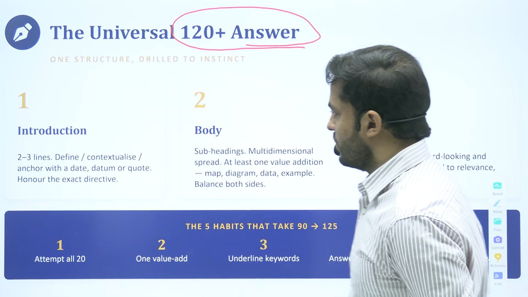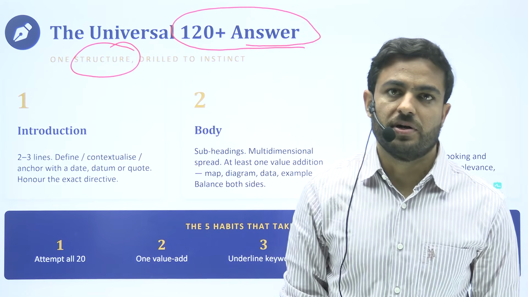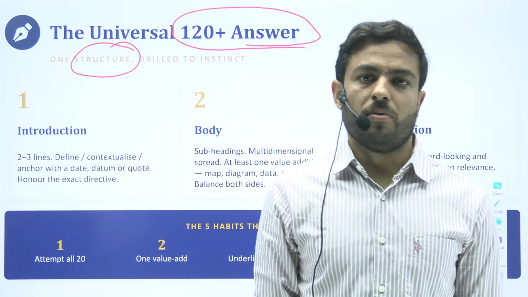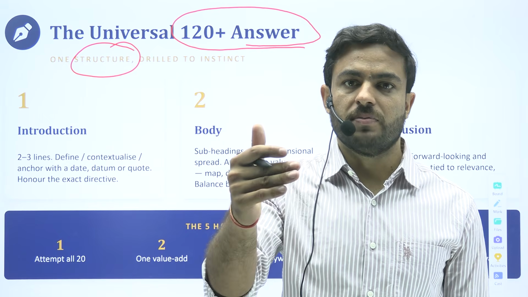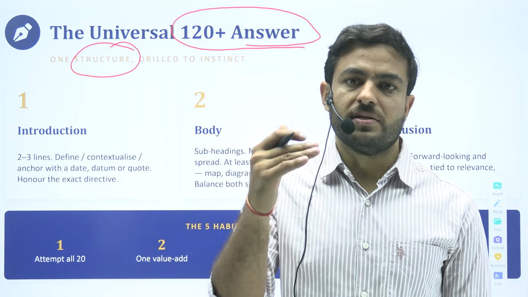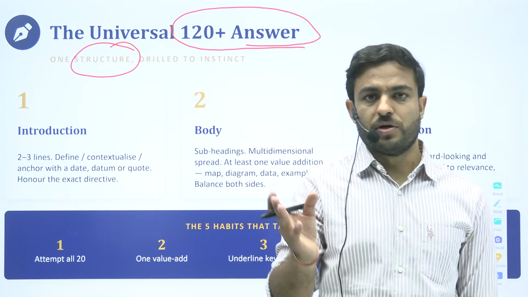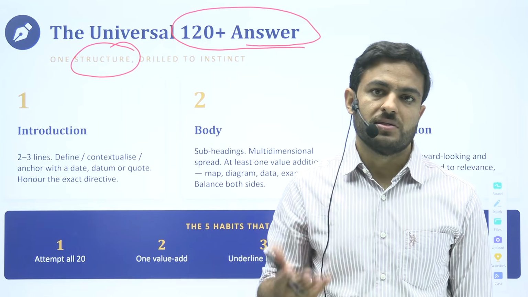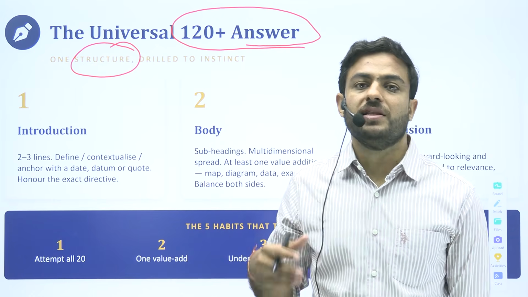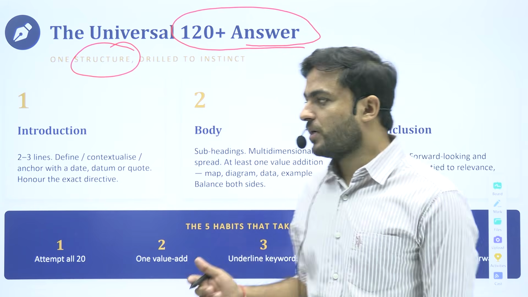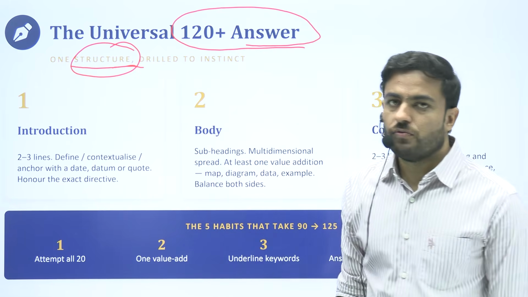First is the basic thing, which is the structure. Structure becomes very important. I always say this thing, that a copy which has a consistency of structure in it, let us say from question number 1 to question number 20, a structure that has been followed by the aspirant, would be rewarded compared to a copy that has been written very haphazardly. Some of the answers are good, some are not that good or average. So if you are able to maintain that consistency within your copy, that always rewards. And what we can do here is to focus upon the structure.